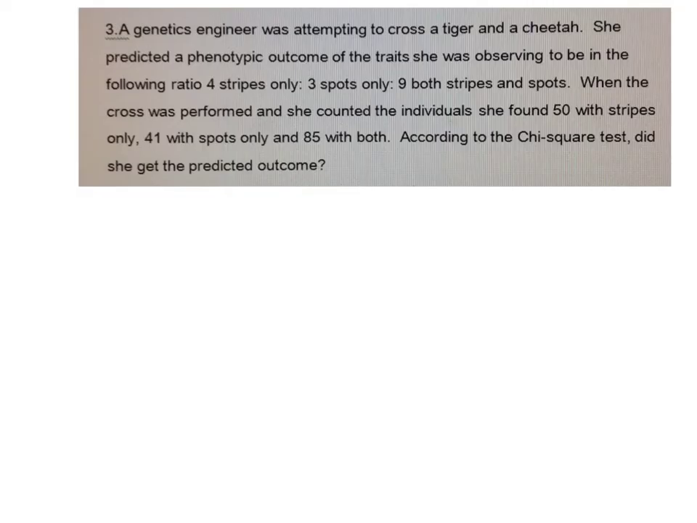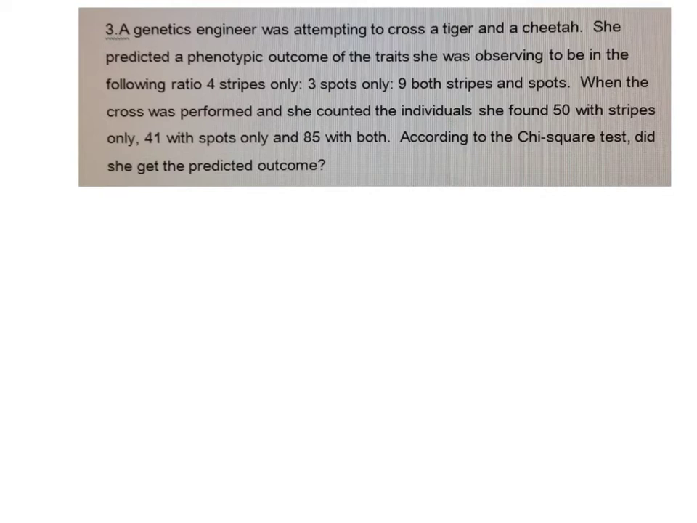Okay, so I've got a genetics engineer who was attempting to cross a tiger and a cheetah. She predicted a phenotypic outcome of the traits she was observing to be in the following ratio: 4 stripes only, 3 spots only, 9 both stripes and spots. When the cross was performed and she counted the individuals, she found 50 with stripes only, 41 with spots only, and 85 with both. According to the chi-square test, did she get the predicted outcome? Okay, well, let's look at that.